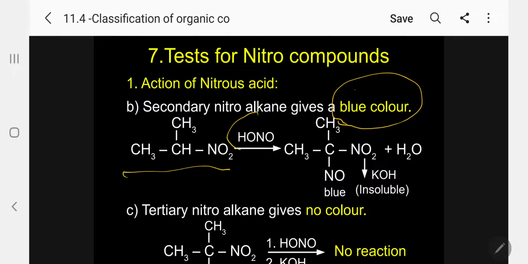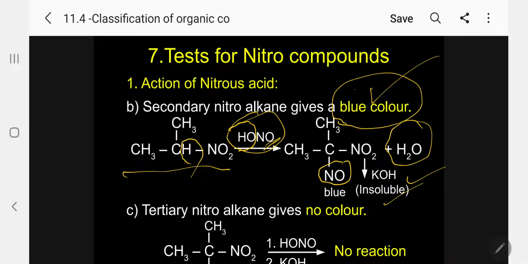Okay. Now, kindly follow, nitrous acid as usual we have to prepare. Then when you treat here, kindly follow, there is only 1 hydrogen present. So it will not remove this oxygen. Instead of that, it will take this OH. So what will happen now? Water will be eliminated as usual. So NO2 will be attached to the carbon. When you treat with potassium hydroxide, it is insoluble because there is no corresponding salt formation. The blue color is produced. This compound is blue color. Here it is insoluble in potassium hydroxide.